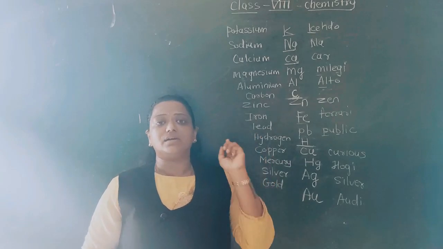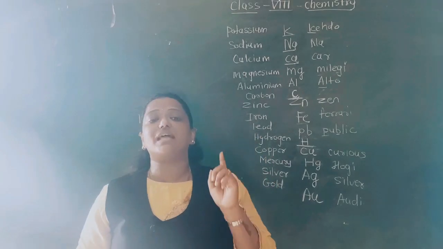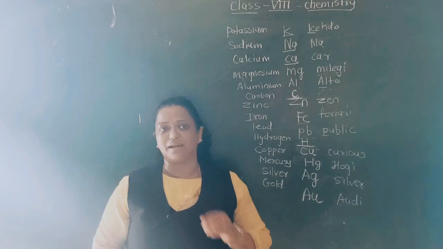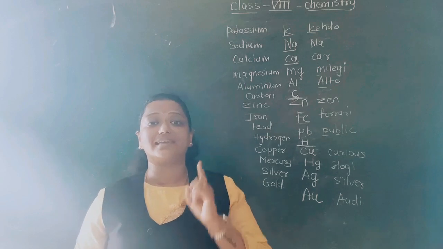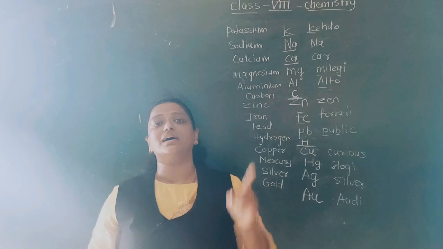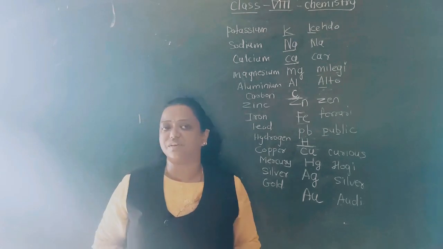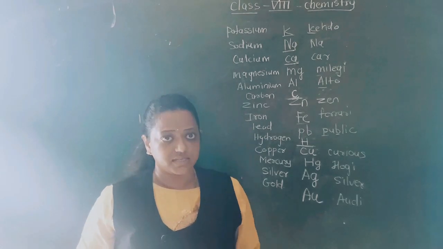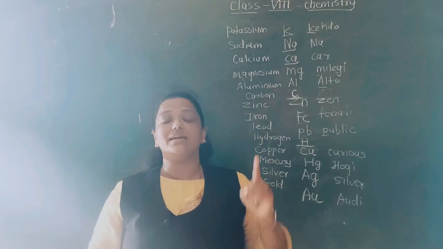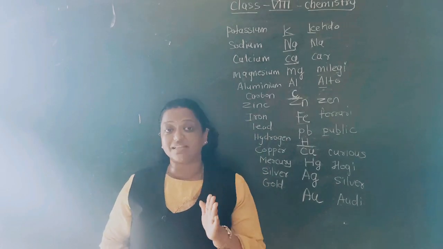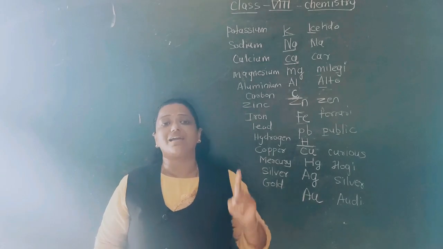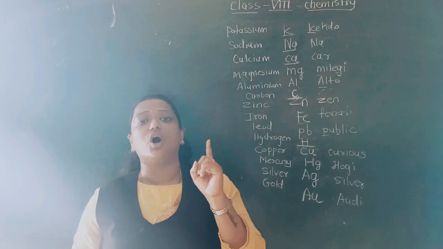These two metals are very reactive. Without any medium, at room temperature, they can catch fire. They are that reactive with oxygen, because in the atmosphere oxygen is abundant. So potassium and sodium are highly reactive metals, which can be cut with a knife. Yesterday I told you in the physical properties. So potassium and sodium are highly reactive metals with oxygen.